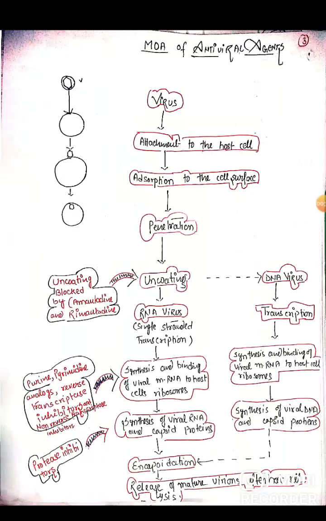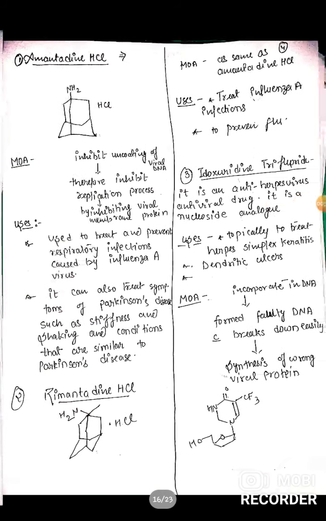So the synthesis and binding of viral mRNA to host cell ribosome can be blocked by the purine pyrimidine analogs, reverse transcriptase inhibitors, and non-reverse transcriptase inhibitors. After that, the synthesis of viral RNA and capsid protein is inhibited by the protease inhibitor. So that is the basic mechanism for the antiviral agents.